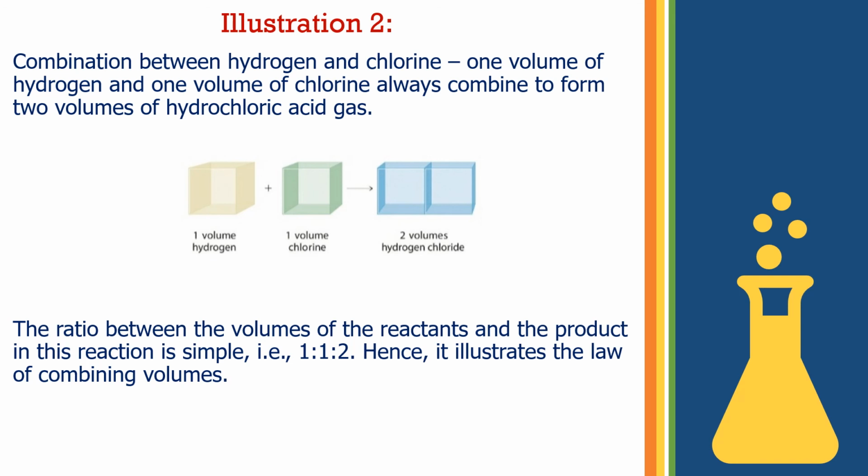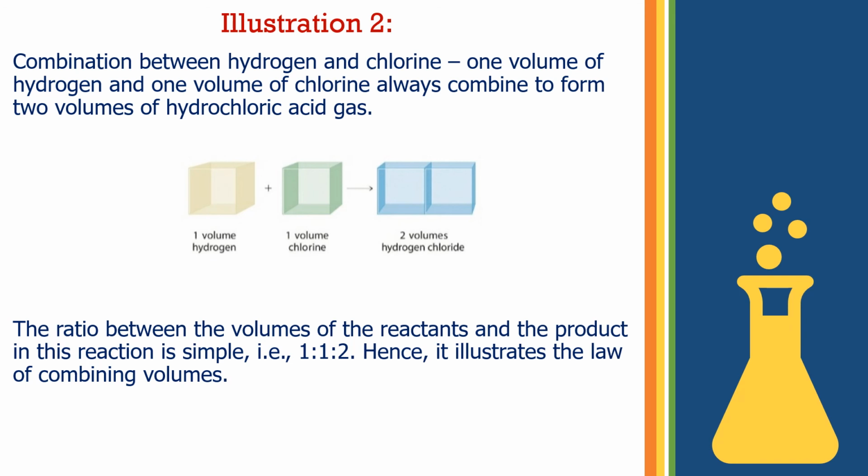So this is the law of combining volumes, or you can say Gay-Lussac's law. In terms of equation also you can understand it: H2 combines with Cl2 to give HCl. When you balance it, you get H2 plus Cl2 gives 2HCl. So 1:1:2, the simple ratio is 1:1:2.